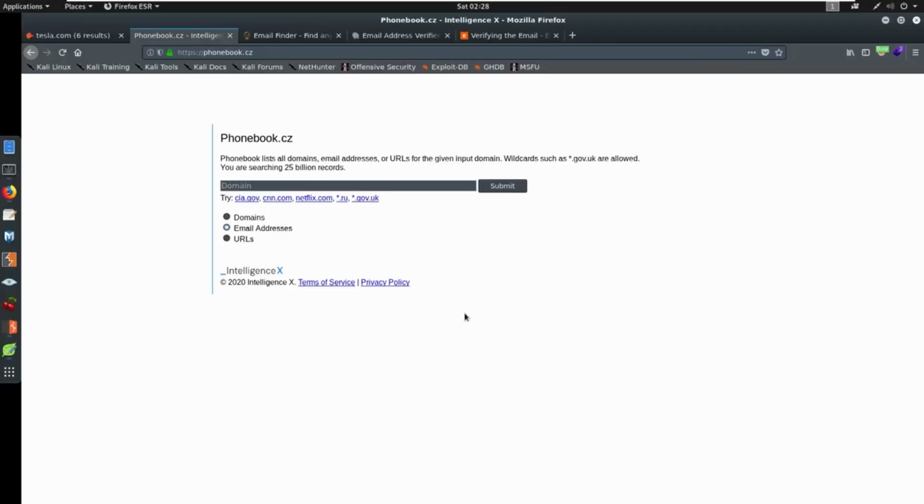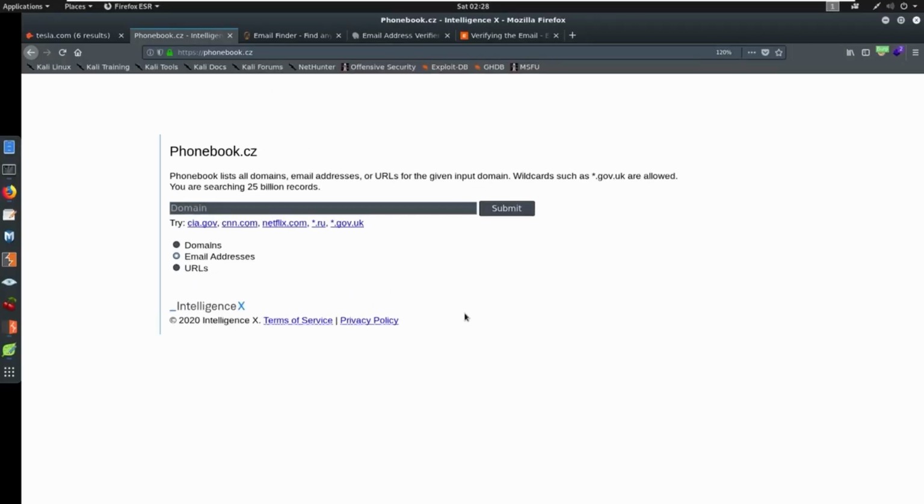Phonebook.cz is the next resource I want to show you. This one is fantastic. Let's start with tcm-sec.com and see. So we're going to go tcm-sec.com and we're going to search email addresses here. They do domains and URLs as well, which I think is awesome. But let's just search for email address, see if anything comes back. No results. Okay, that's okay.